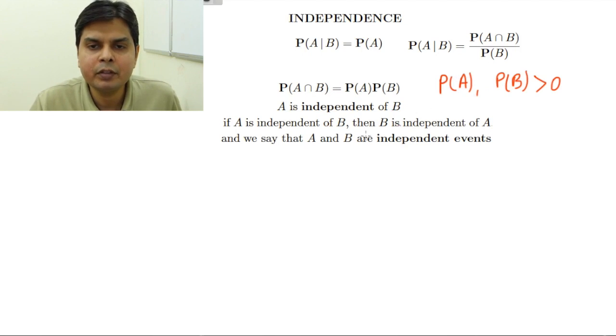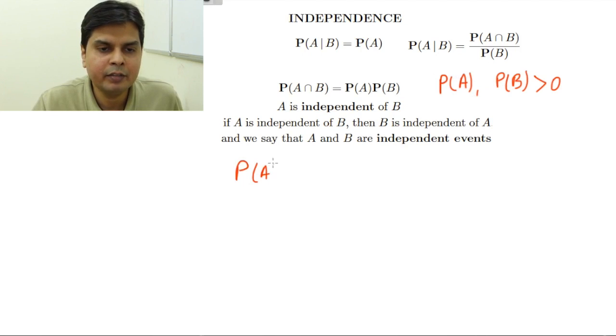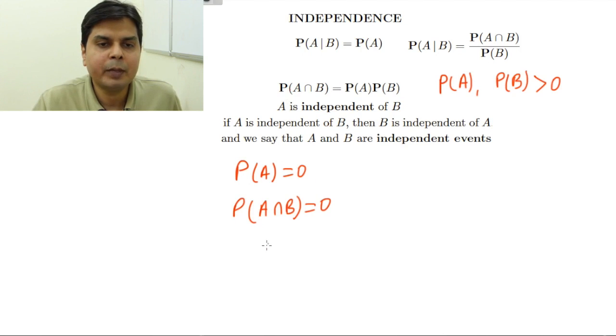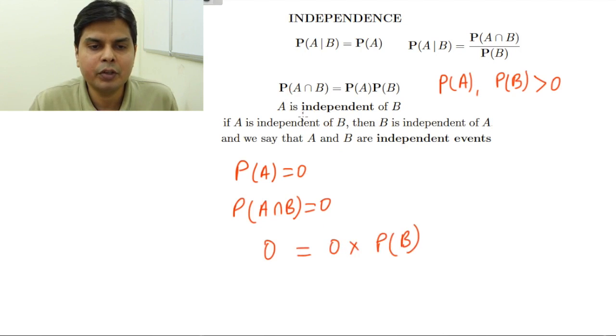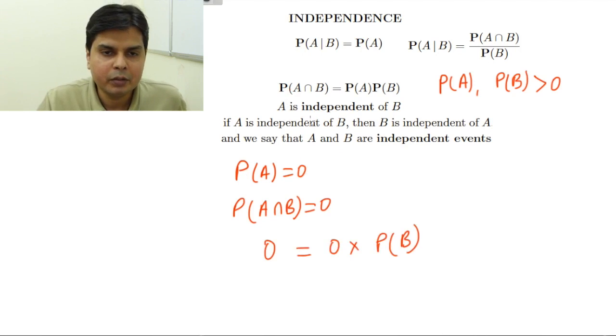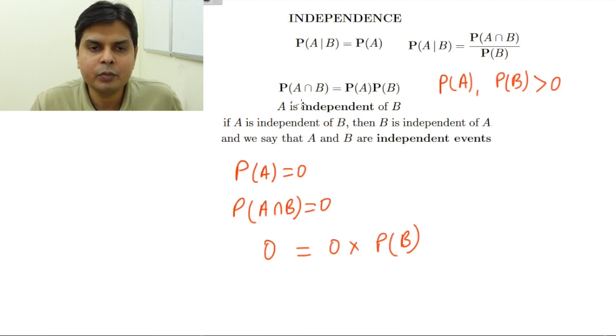That's why we are using this condition. Suppose you take an event with PA equal to 0, then what will happen? PA intersection B will also be 0. So 0 will be 0 into PB. So this trivially holds true, no? So you are not getting any new concept or new idea based upon this. So that's why we assume that, when this definition is given, PA and PB are greater than 0.